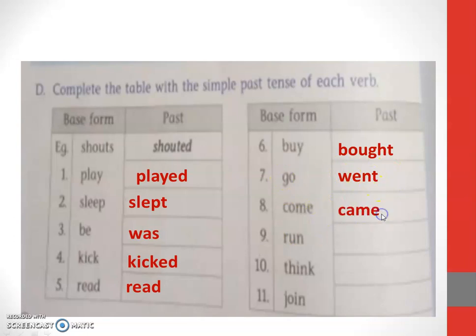Come, came. We studied last year, remember? Only changing one letter will do. O becomes A. Run, ran. Think, thought. Just like bought, thought. You should remember all these spellings. Here also see, this is also one of the irregular words, where for join, I is the before-last letter, but we are simply writing JOINED, join.